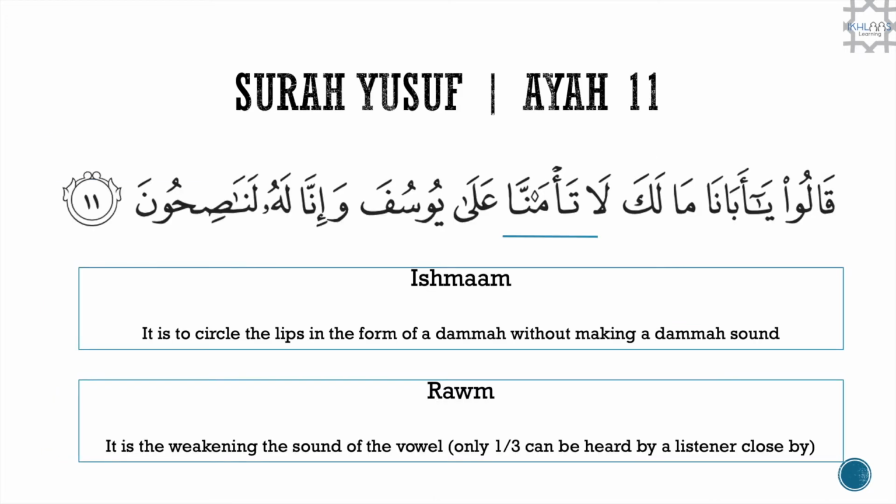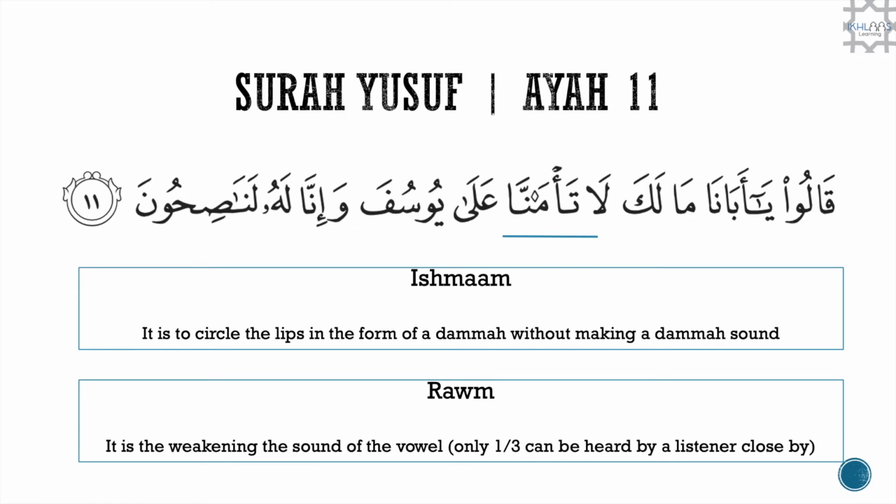Another example is from Surah Yusuf. We're going to be looking at this word here where it says La ta'manna. Now here we have two options of reciting this particular letter. If you can see, after the letter mim, there is like a small diamond shape. So we can recite it with the ruling of ishmam. Ishmam means to circle the lips in the form of a dhamma without making a dhamma sound. So it would be la ta'manna.